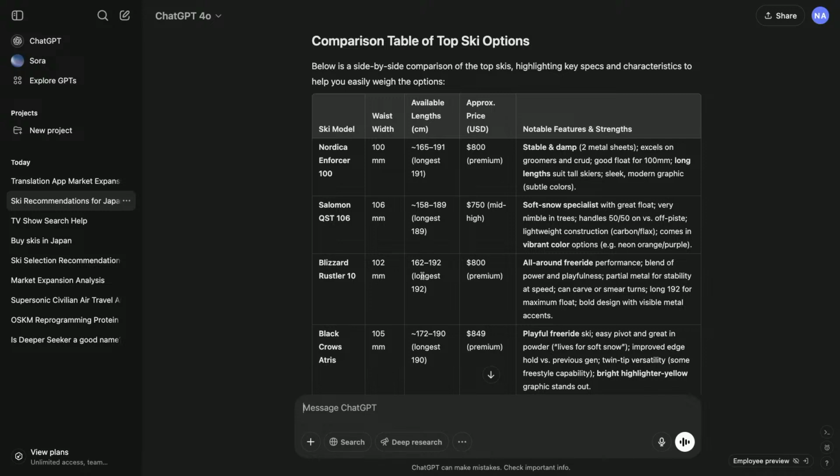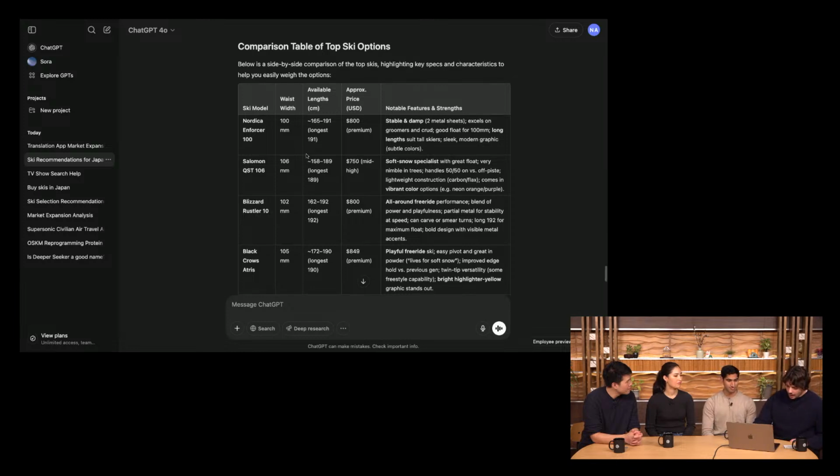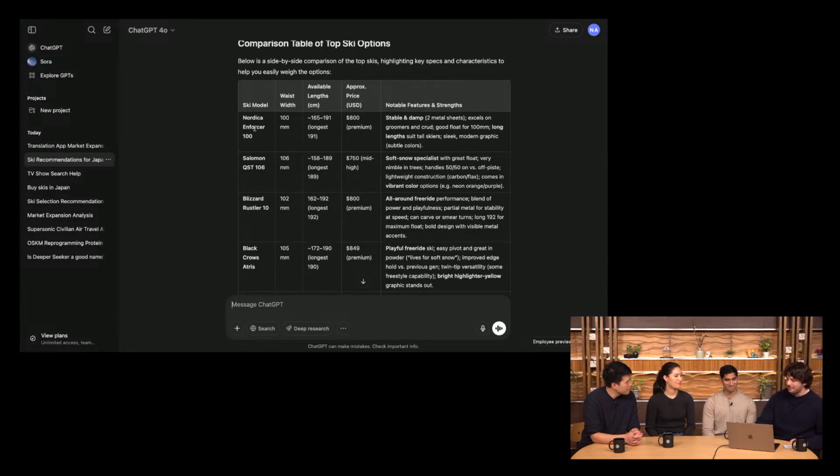I find that Deep Research works really well if you're very, very specific about the type of answer that you're looking for, both in terms of what information you want, what comparisons you want to see, and anything about the format that you want the final output in, because the model is able to take all of those things into consideration and think about them all as it does its searches and puts together its final report. So this passes the sniff test for me because the top recommendation here is actually the skis that I own at home, which is kind of cool. Nice. Love that. I'll take a closer look at this and maybe plan a little bit of a ski trip after this. All right. Let's go this weekend.